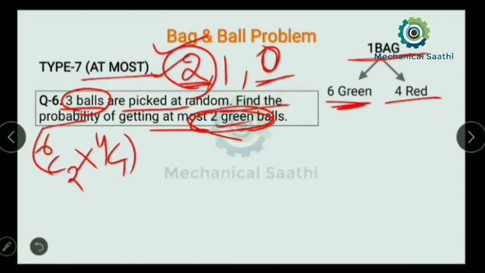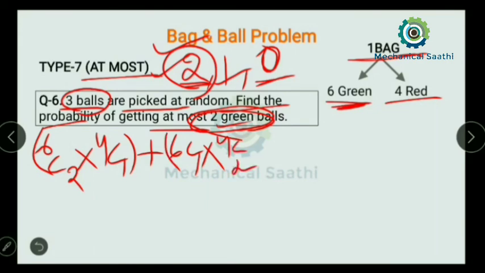Plus, I can write that green balls will be 1, so I can write 6C1. If the green ball is 1, then the number of red balls is 2, so 4C2.